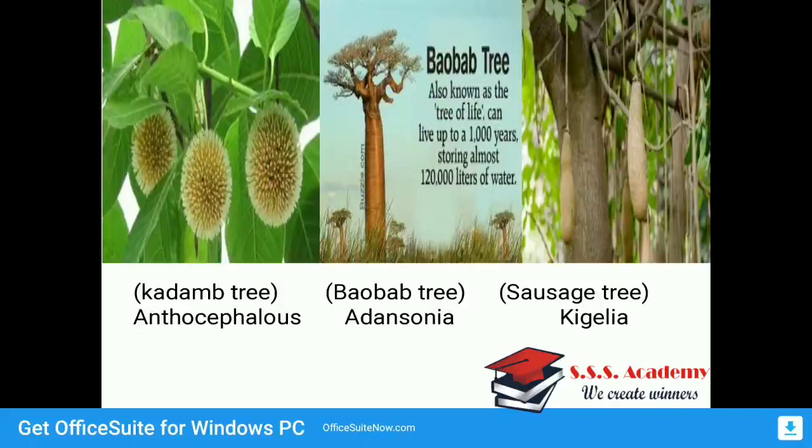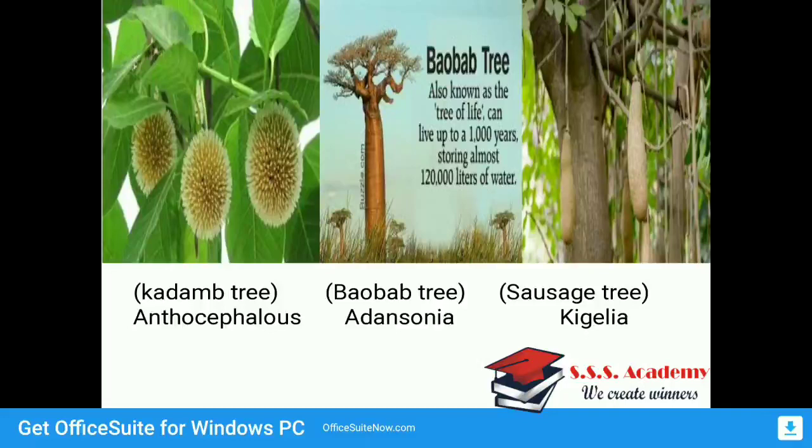So first is the kadam tree, which is Anthocephalus. Then second is the baobab tree, which is Adansonia. There is a speciality for baobab trees. It is also known as the tree of life. Why? Because it can live up to 1000 years, storing almost 120,000 liters of water. And the last one is the sausage tree, which is called Kigelia.